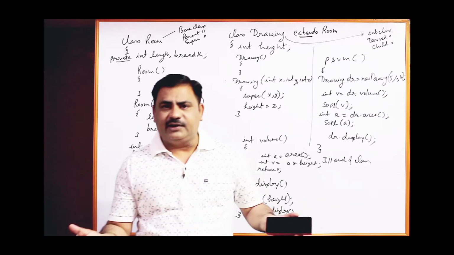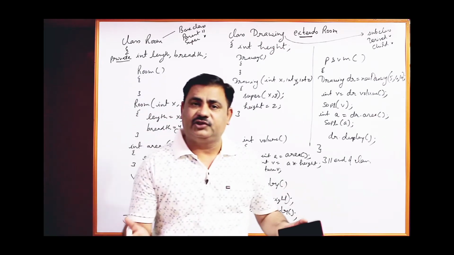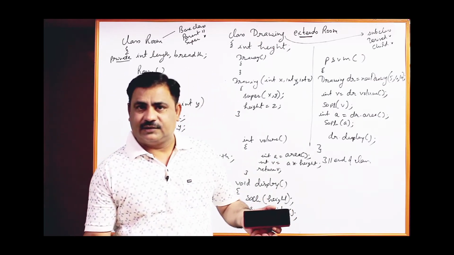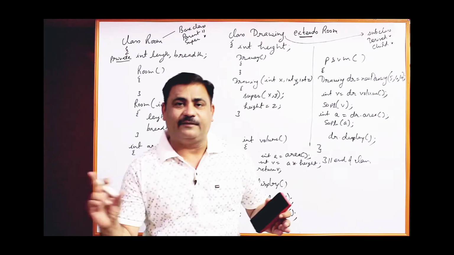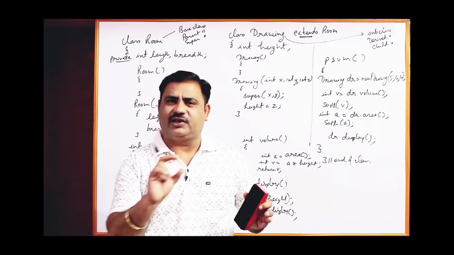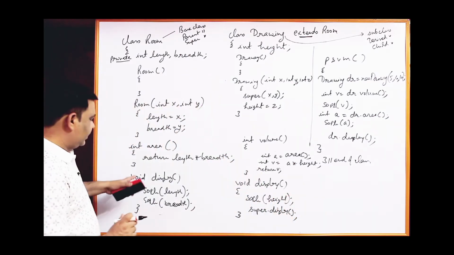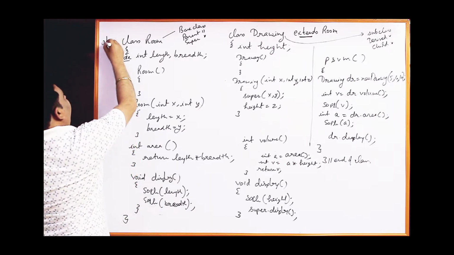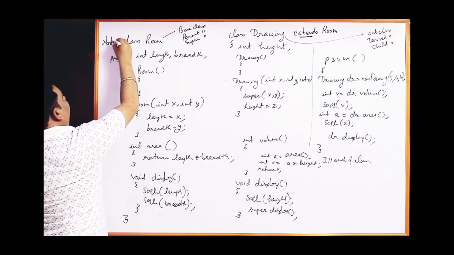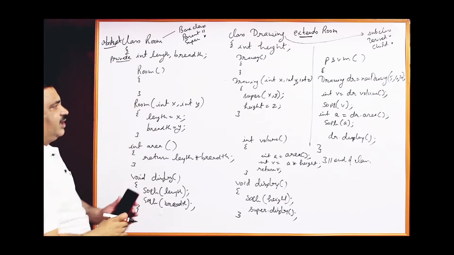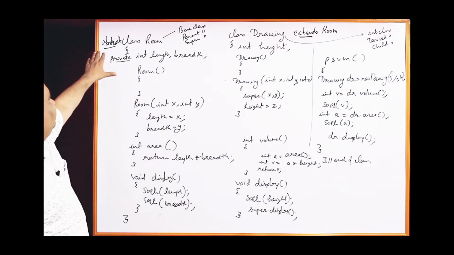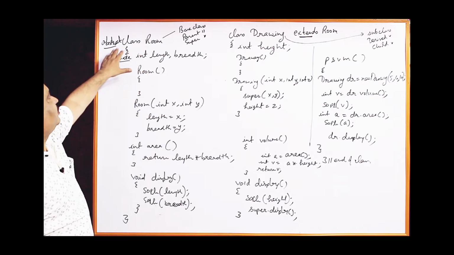Now, what are abstract functions? Abstract function can only be declared within the abstract classes. Only declared, not defined. Do not make the body. Just declare the function. See here. Here, first of all, I am writing the keyword abstract. Same program which I had explained in the previous video. Just I am declaring classroom with the help of keyword abstract.